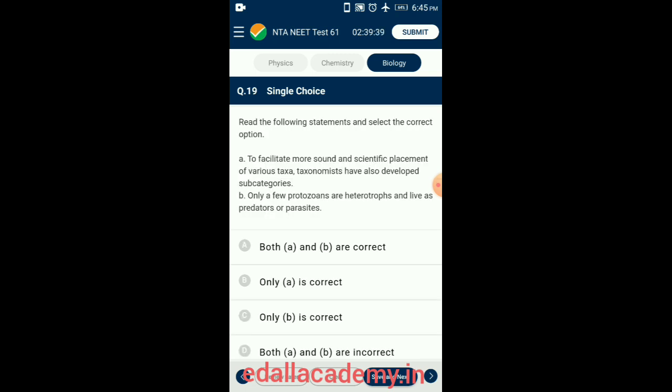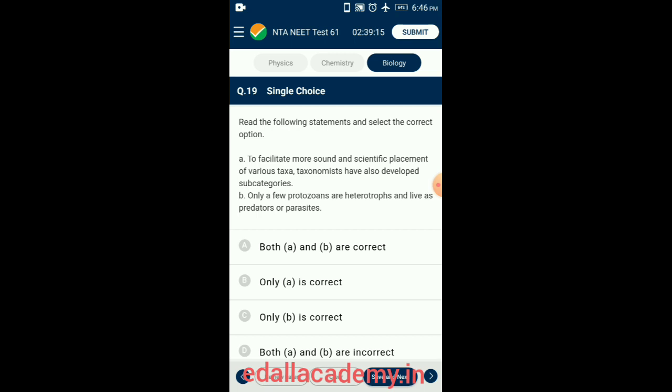Question number 19. Read the following statements and select the correct option. So here two statements are given. Taxonomists have developed subcategories to make the taxonomic position of species more precise, and specific categories are added to this list.